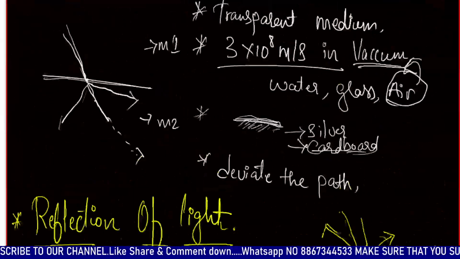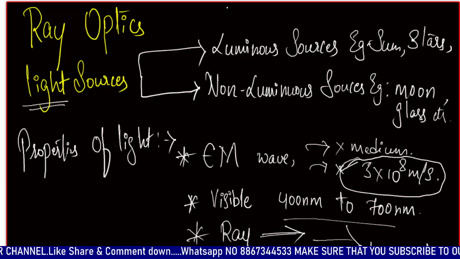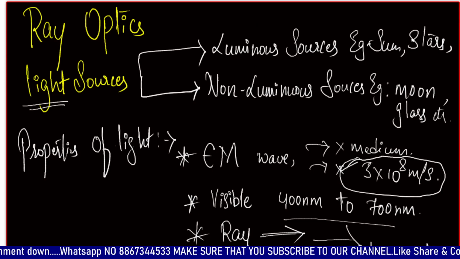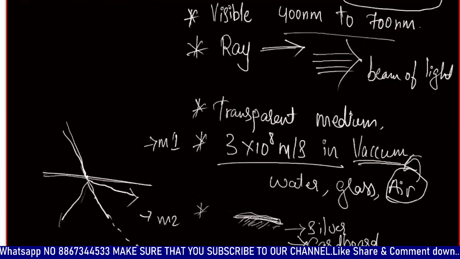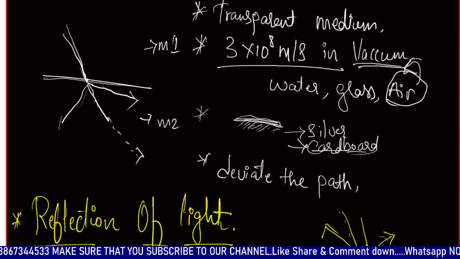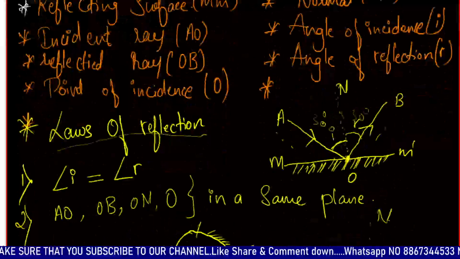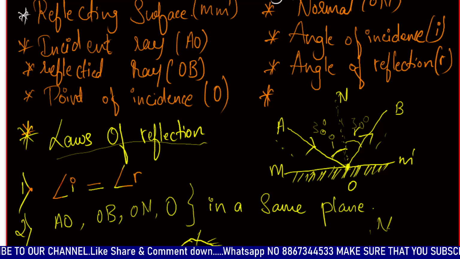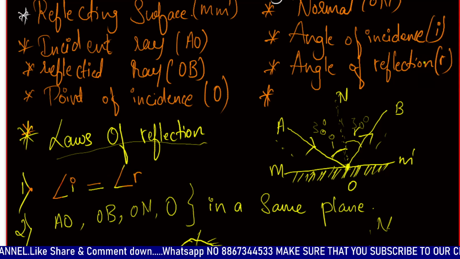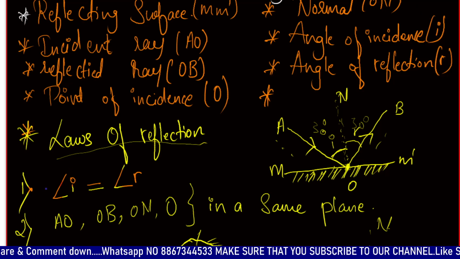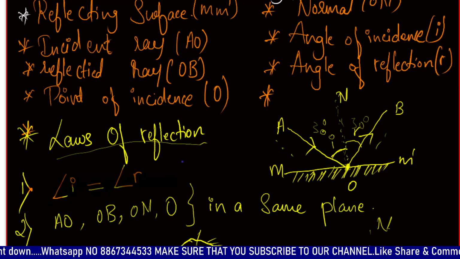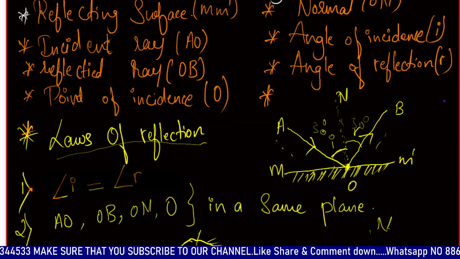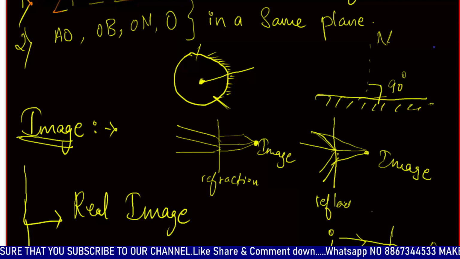All these things are important from the point of view of entrance exams, it might be KCET or NEET. So first, let's revise it in short. Laws of reflection: angle of incidence is equal to angle of reflection.